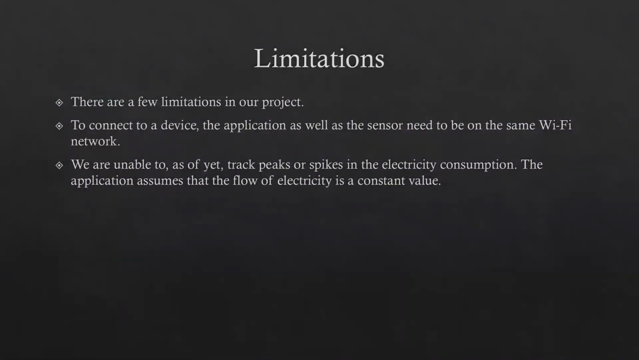There are a few limitations in our project. One of the limitations is that the mobile application as well as the sensor need to be running on the same Wi-Fi network to connect. After it is connected, there is no need for them to be on the same Wi-Fi network. And currently, we are unable to track peaks or spikes in the electricity consumption. We cannot see if there is fluctuation in the flow of electricity. The application just assumes that it's a constant value.